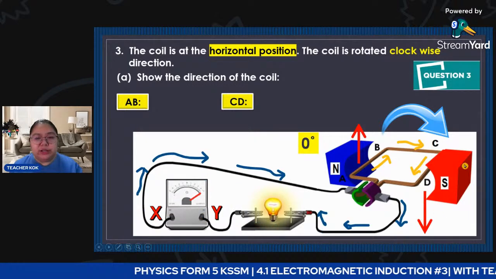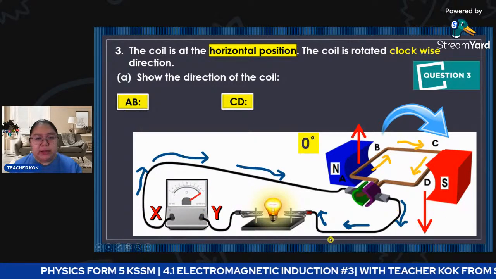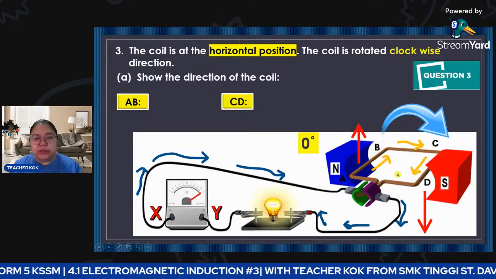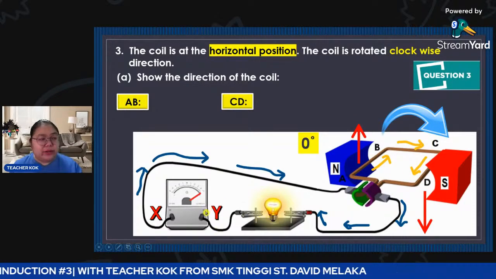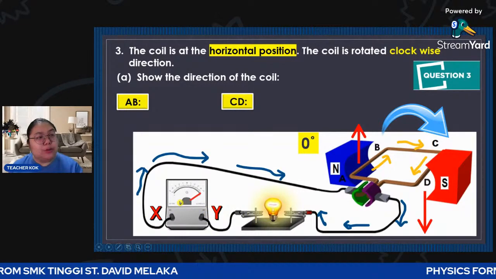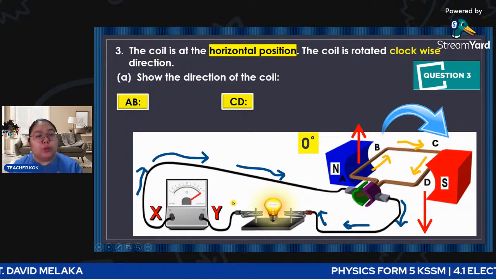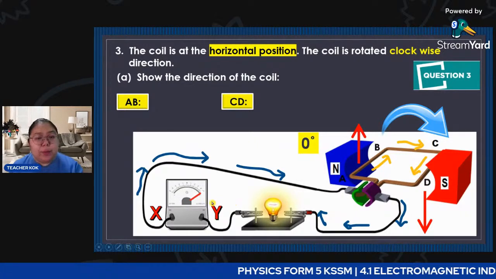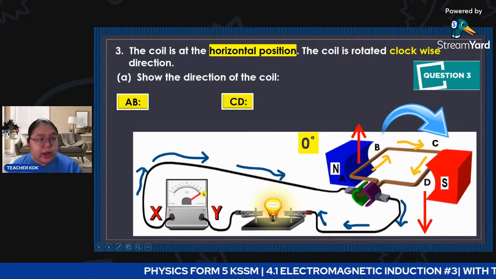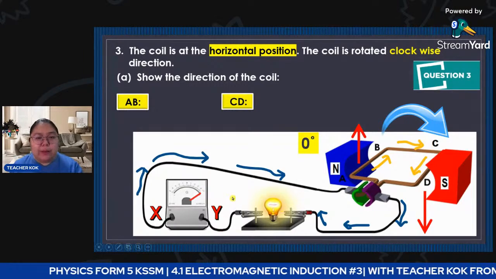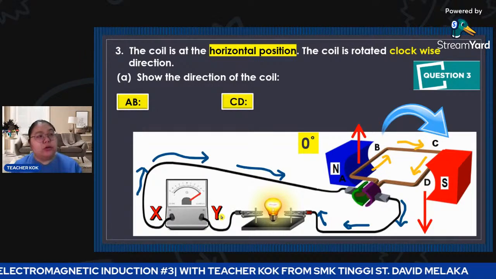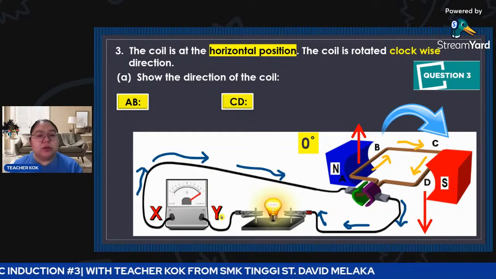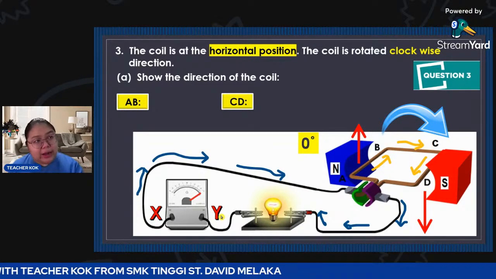So from here, we label the arrow from AB to CD. After that, when the current comes out, it goes to the bulb, then joins the galvanometer YX. So the galvanometer pointer, how does it point? It must point in the direction the current comes. Now the current comes from where? From the Y. In the Y, out the X. So the pointer must follow the direction where the current goes in, so it goes to the Y direction.